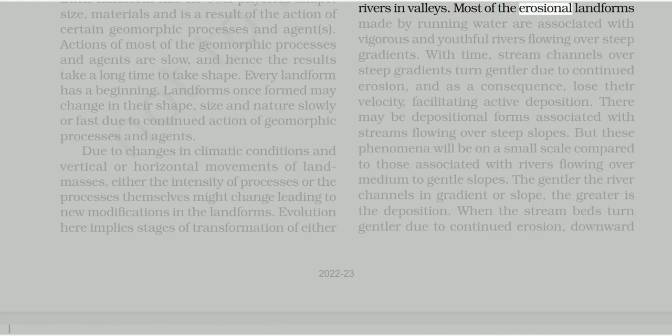Most of the erosional landforms made by running water are associated with vigorous and youthful rivers flowing over steep gradients. With time, stream channels over steep gradients turn gentler due to continued erosion and, as a consequence, lose their velocity, facilitating active deposition. There may be depositional forms associated with streams flowing over steep slopes, but these phenomena will be on a small scale compared to those associated with rivers flowing over medium to gentle slopes. The gentler the river channels in gradient or slope, the greater is the deposition. When the stream beds turn gentler due to continued erosion downward,